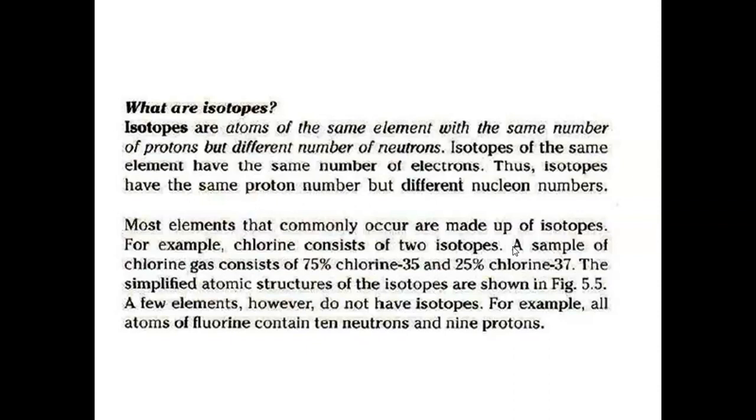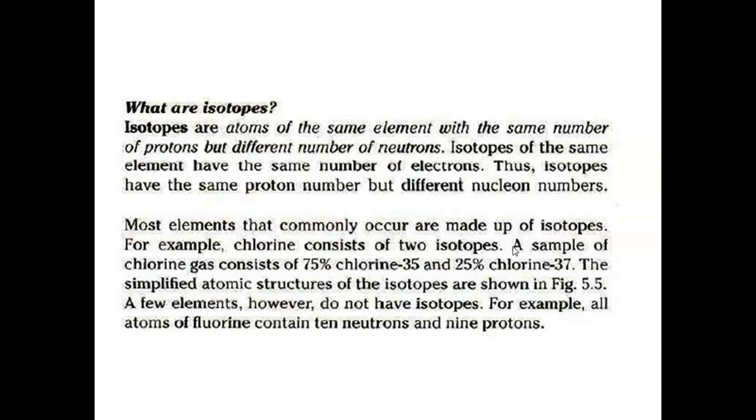With this variance in the number of neutrons, you're going to observe that their mass number is different. Let's say, for example, chlorine has two isotopes. Clearly, one has a mass number of 35, and another isotope of chlorine has a mass number of 37.